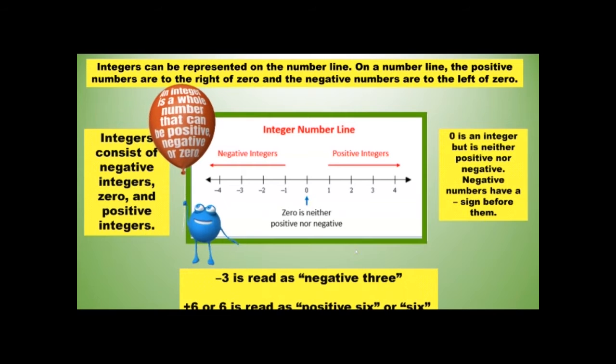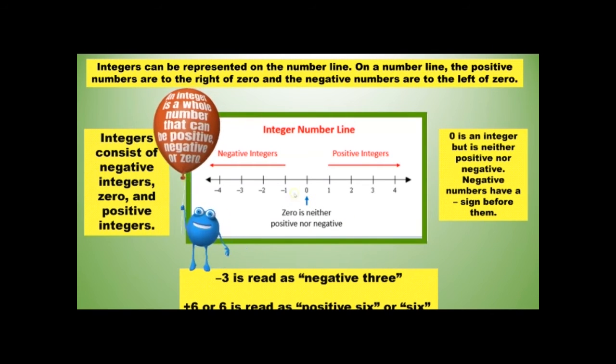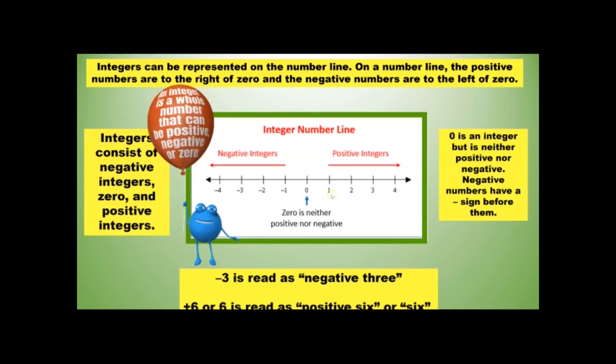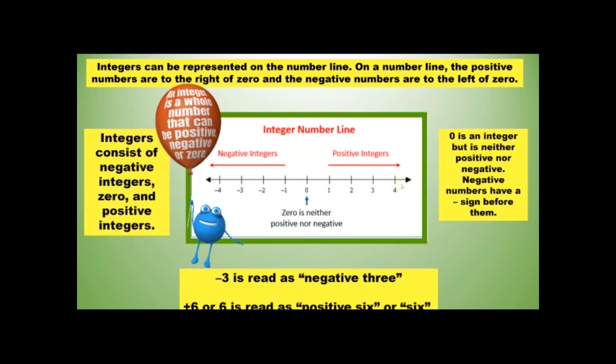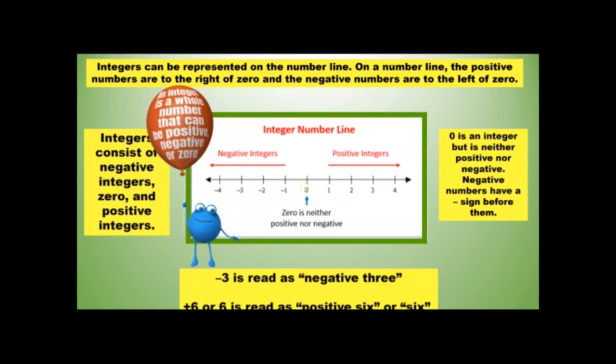Integers can be represented on a number line. On a number line, the positive numbers are to the right of the 0. This way. These are positive numbers. This is what we've been working with so far in school.